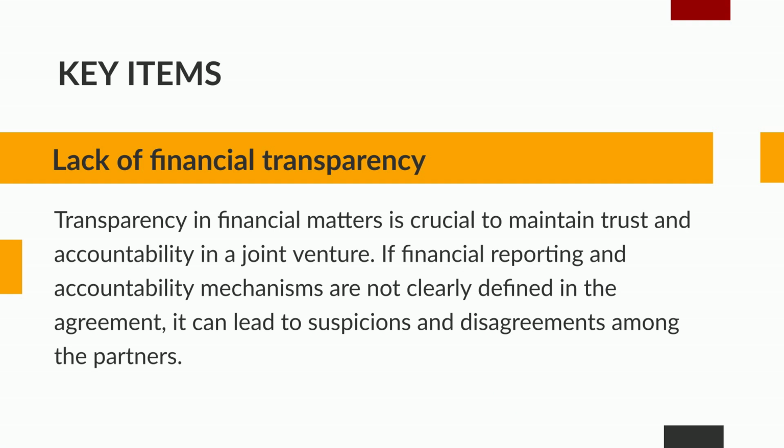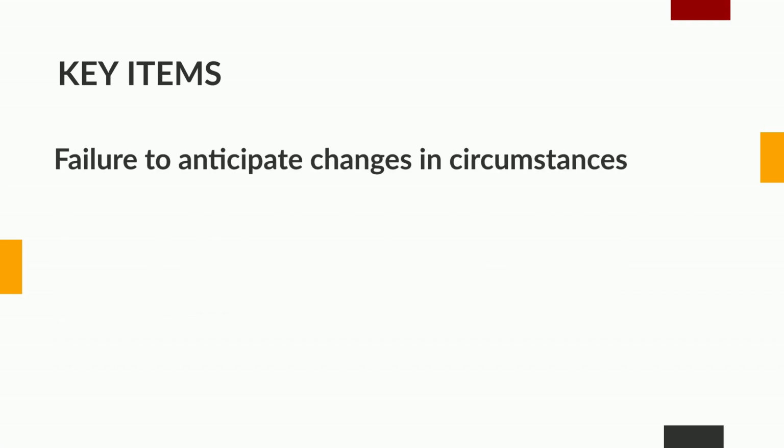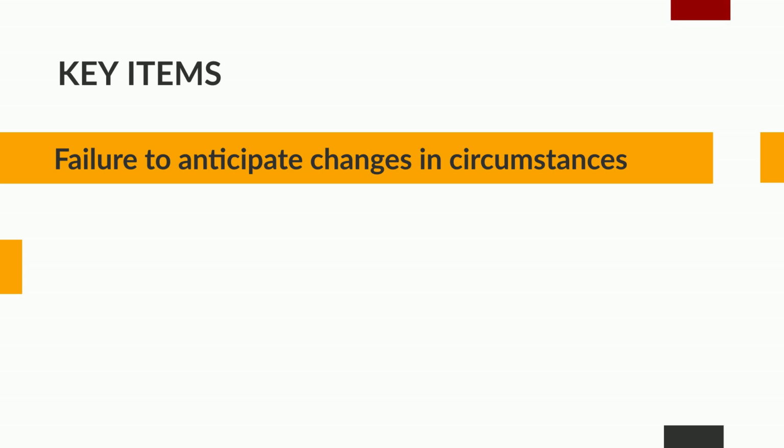Lack of financial transparency. Transparency in financial matters is crucial to maintain trust and accountability in a joint venture. If financial reporting and accountability mechanisms are not clearly defined in the agreement, it can lead to suspicions and disagreements among the partners.